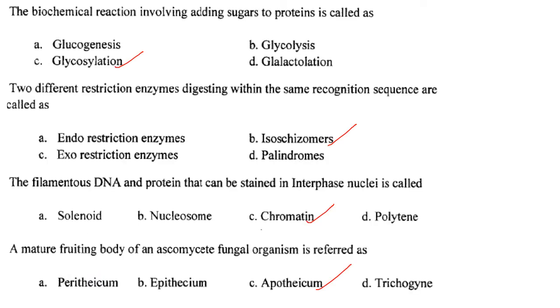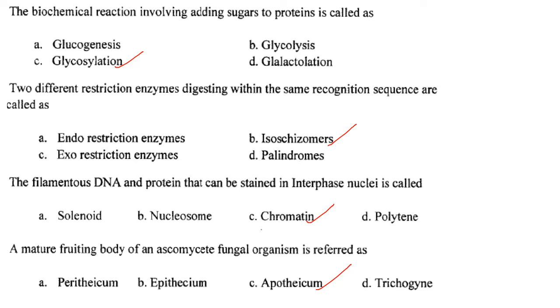The biochemical reaction involving addition of sugars to proteins is called glycosylation. Answer is option C. The two different restriction enzymes digesting within the same recognition sequence are called isoschizomers. Answer is option B. Then the filamentous DNA and protein that can be stained in interphase nuclei is called chromatin. Answer is option C.